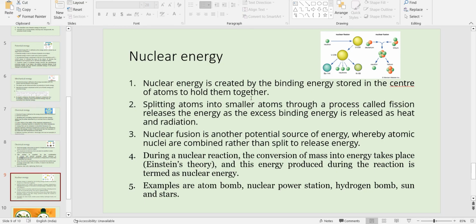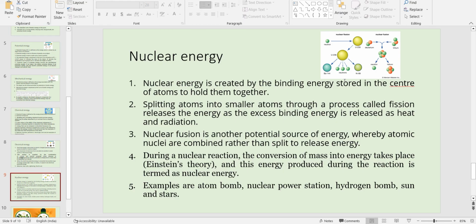Now, last, this is nuclear energy. Nuclear energy is found due to the nucleus. In every atom we have a nucleus, right? And the nucleus is at the center of the atom, which holds it together. You have two ways to obtain the energy of the nucleus.